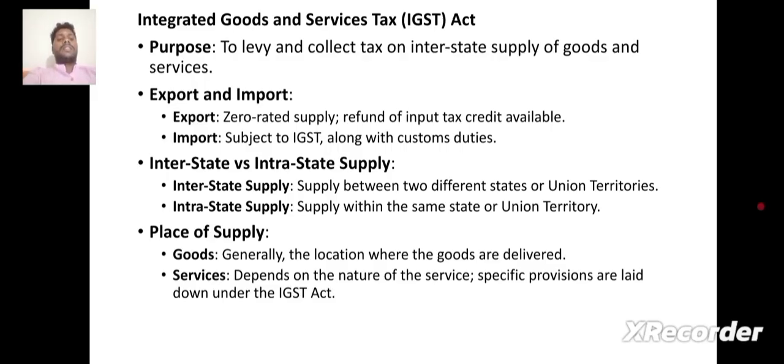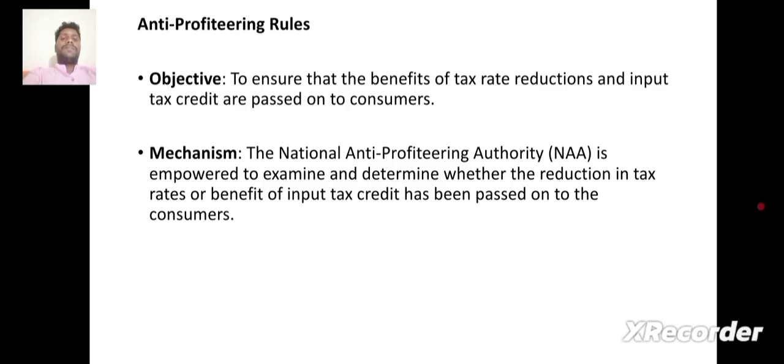Interstate and intrastate supply. Interstate supply: supply between two different states or union territories. Intrastate supply: supply within the same state or union territory. Place of supply. Goods: generally the location where the goods are delivered. Services: depends on the nature of the services. Specific provisions are laid down under the GST Act.